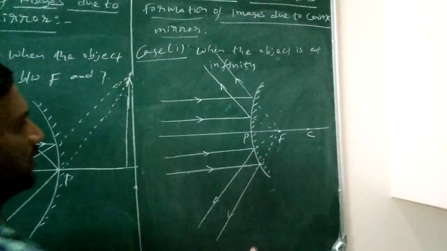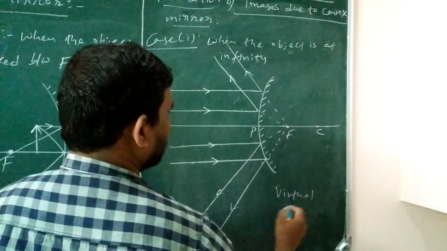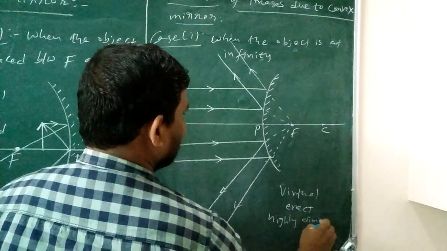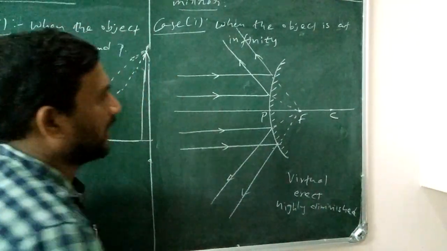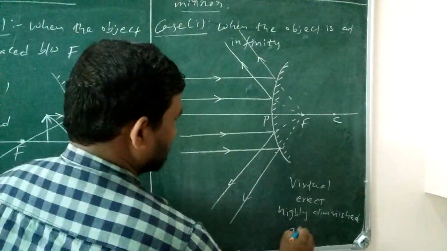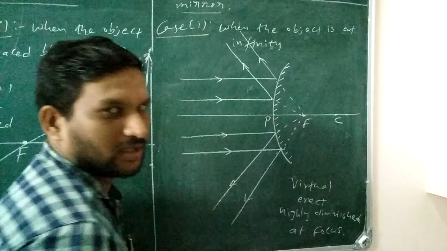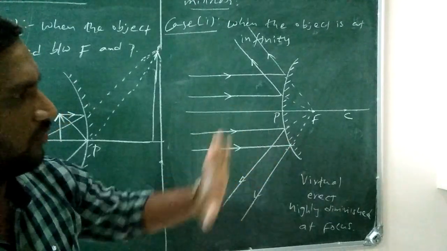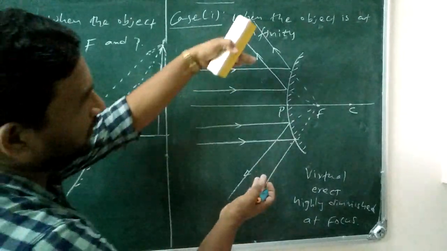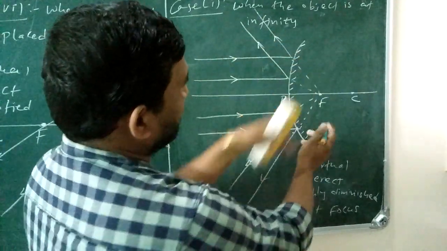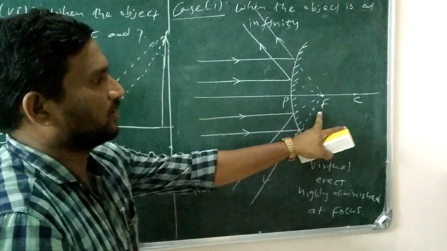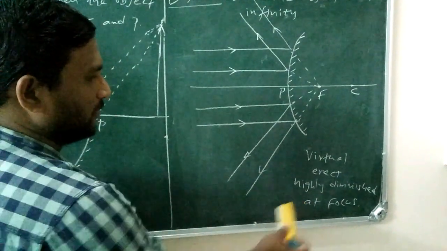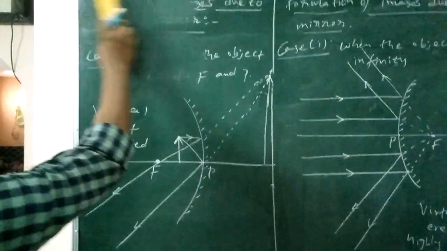What is the nature of the image? The image is virtual, erect, and highly diminished, and it is formed at the principal focus. When the object is at infinity, the rays are incident on the convex surface and reflected back, and they diverge and appear to meet at the focus where the image is formed. That image is virtual, erect, highly diminished, and formed at the principal focus.